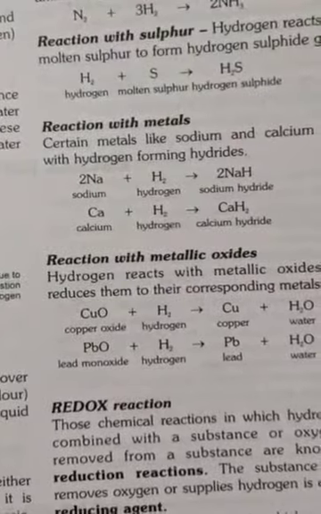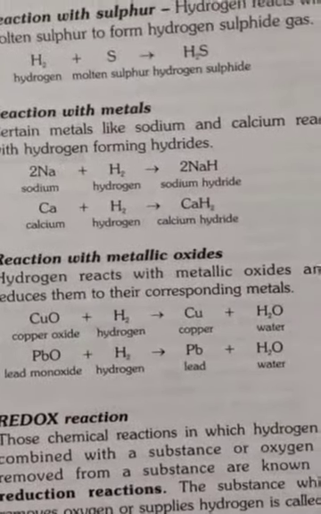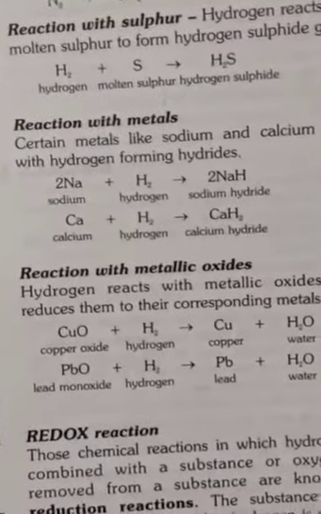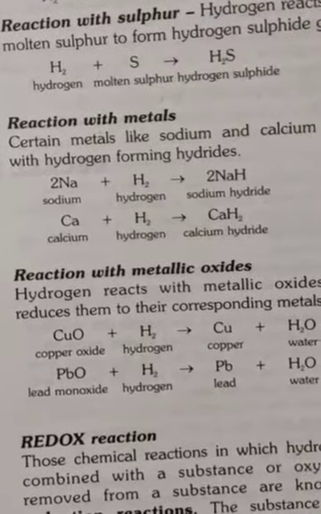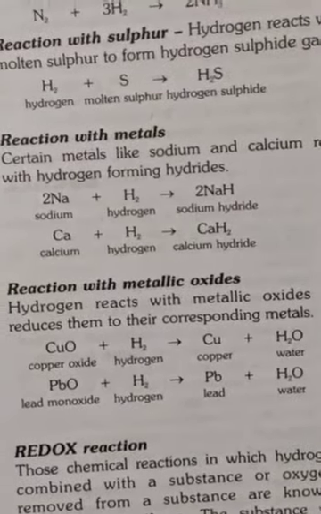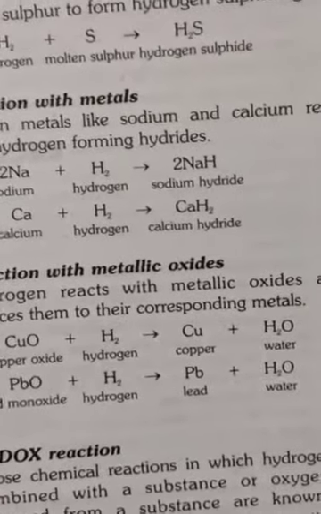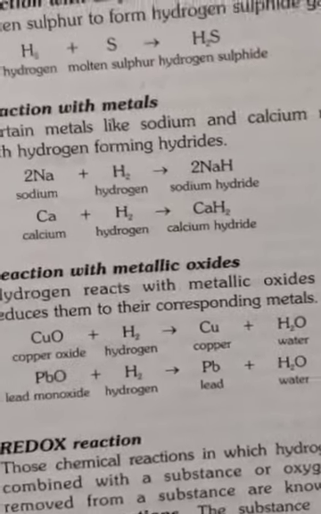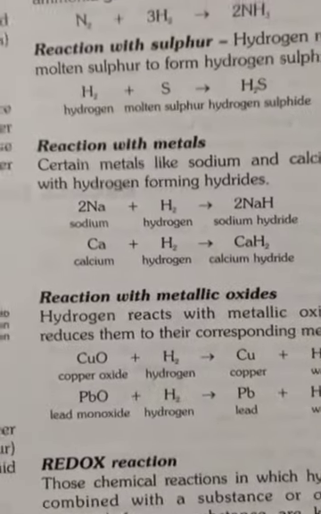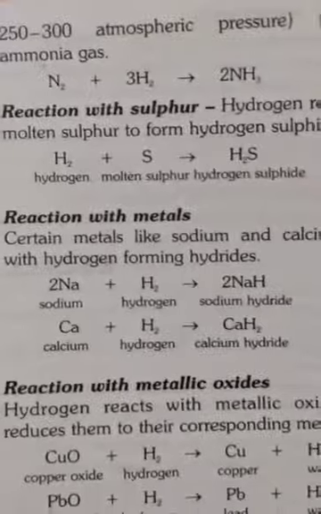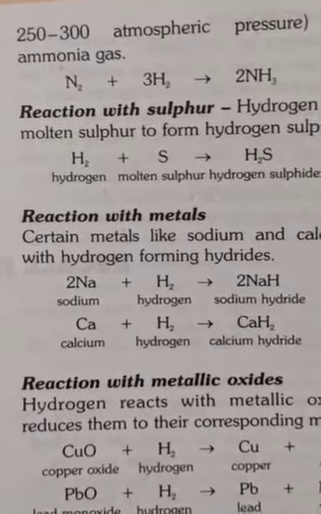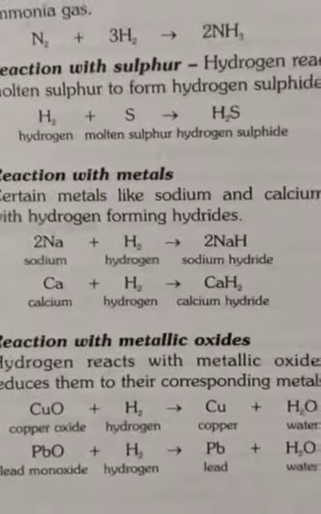So how is ammonia gas formed? Whenever nitrogen is combined with hydrogen in the presence of an iron catalyst, which is mandatory, and special conditions are there, the temperature should be 450 to 500 degrees centigrade and 250 to 300 atmospheric pressure, it will give us ammonia gas. So ammonia gas is also derived from hydrogen.